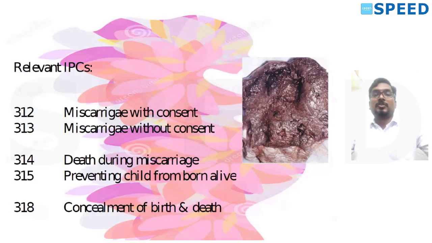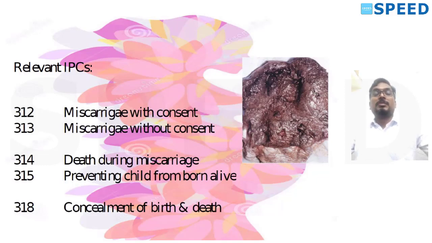We'll come back to that. 312 of the Indian Penal Code says doing abortion with consent of the pregnant woman is punishable. 312, miscarriage with consent, is punishable. 313 is doing abortion or miscarriage without consent of the pregnant woman. So a subtle difference: 312 is miscarriage with consent, 313 is miscarriage without consent.